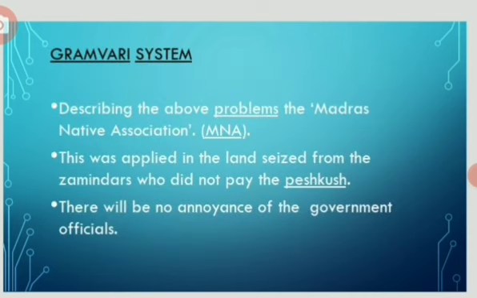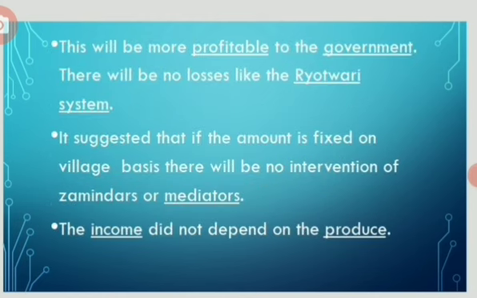Grambari system. Describing the above problems, the Madras Native Association suggested through its report to introduce the Grambari settlement system in the villages. It suggested that if the amount is fixed on village basis, there will be no intervention of Zamindars or mediators. There will be no annoyance of official government. This will be more profitable to the government. In this system, there will be no losses like in the Rautwari system. This was applied in the lands issued from the Zamindars who did not pay the peshkash.